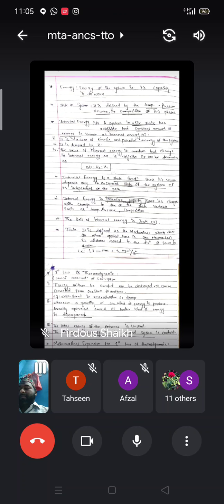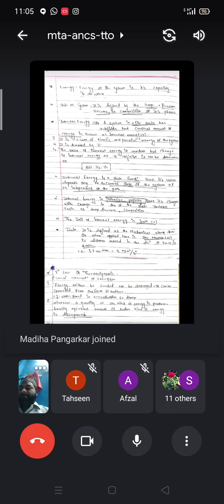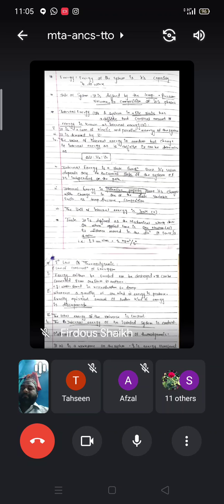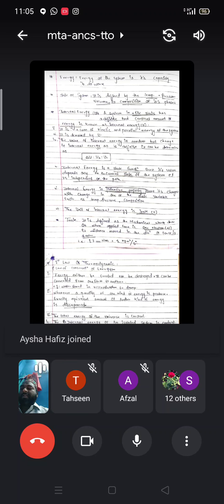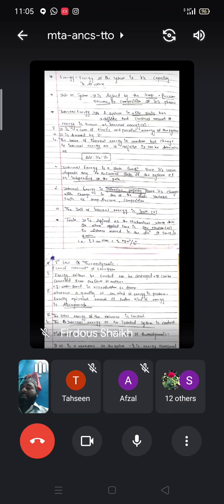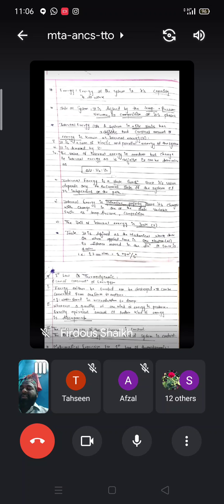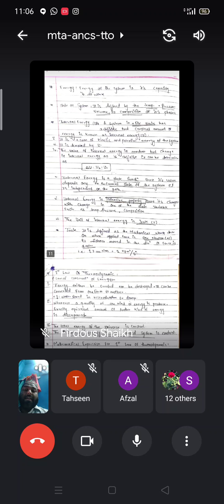Dot dot dot is an energy which is available in a system in a fixed state, which has the definite and the constant amount. It's called the internal energy. It is a sum of kinetic and potential energy of the system. The value of internal energy is random, but the change in internal energy is definite and can be determined as delta U is equal to U2 minus U1.